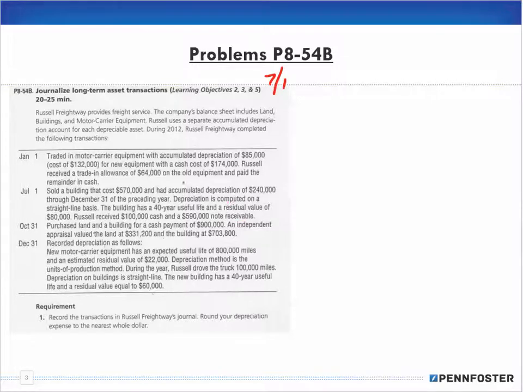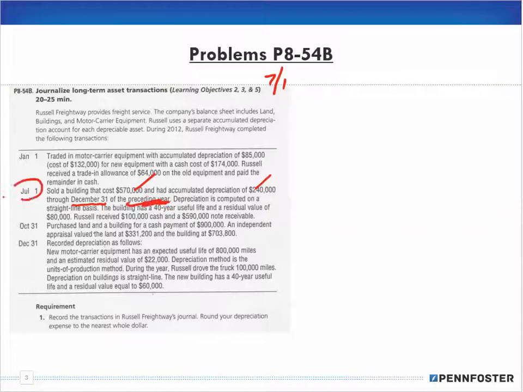Okay, so the cost on the building is $570,000 and had accumulated depreciation of $240,000 through December 31st of the preceding year.